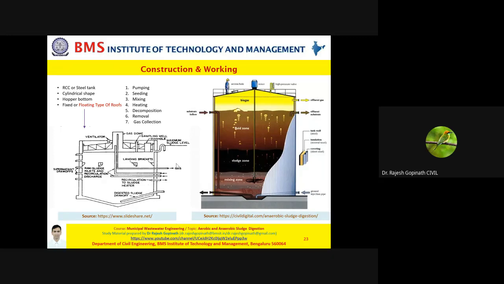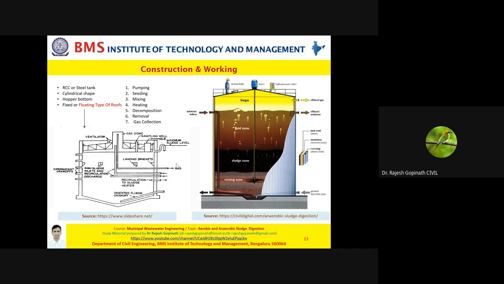In the third step, there is mixing which is carried out. Why do you mix it? So that the digested sludge and the raw sludge can mix properly. Now of course you can go for electricity power driven mechanical devices or a screw pump to stir the sludge. Now the next step is your heating. Please understand, as I told you, heating is very essential. If you remember, in low rate there is no mixing, no heating, but if you come to your high rate, heating is also carried out, mixing is also carried out.